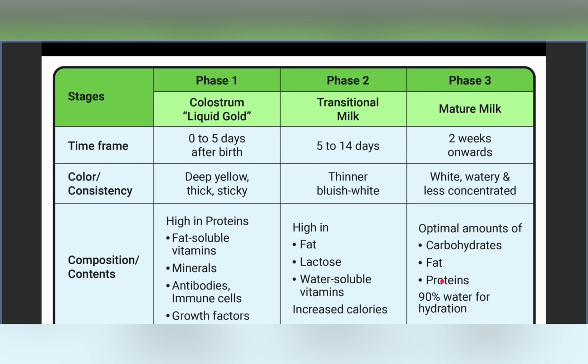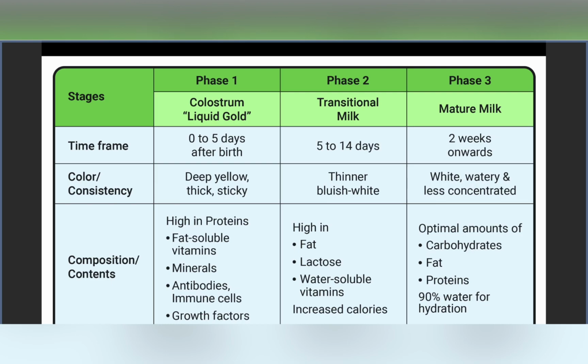Now, if we consider the mature milk, in mature milk also we have two kinds of milk, the fore milk and the hind milk. The fore milk is the first watery milk which is expelled out in case of mature milk, and the hind milk is the milk which comes out after the initial release.